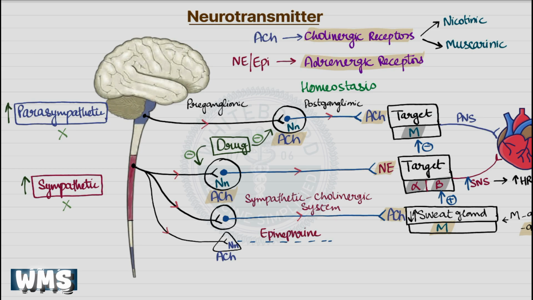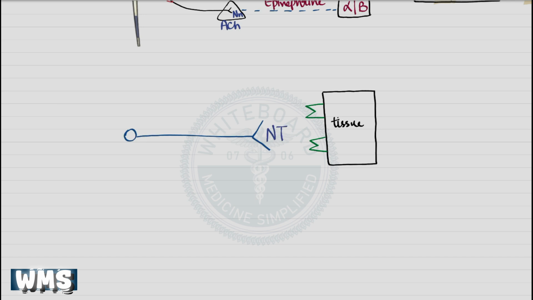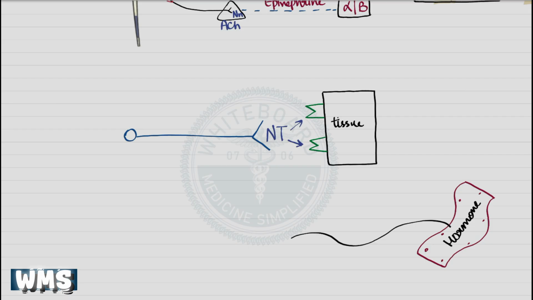Like norepinephrine, it will bind to alpha and beta receptors. Unlike norepinephrine, this is not a neurotransmitter, as it is not released in a synapse. As a hormone, it is produced in the adrenal gland, released in the blood, and works away from its site of production. Imagine a tissue with receptors, and this receptor is innervated. Suppose this is a nerve terminal, and it releases neurotransmitter. As this receptor is innervated, this neurotransmitter goes to the receptor and stimulates it. Suppose this is a blood vessel. A hormone also can travel through the blood, and through its distribution, eventually it finds its receptors also.